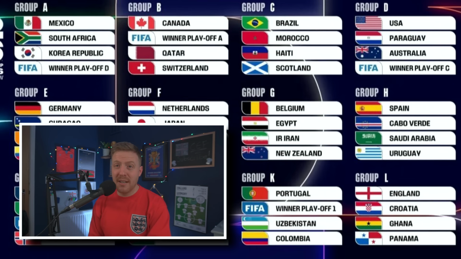Ghana, I think people are looking at Ghana as a team from maybe 10 years ago or so. I think they are about 70-odd in the world now? You'd expect England to come through that, wouldn't you? Semenyo, as we know, is a very, very good player, and they do have other players, but look how stacked